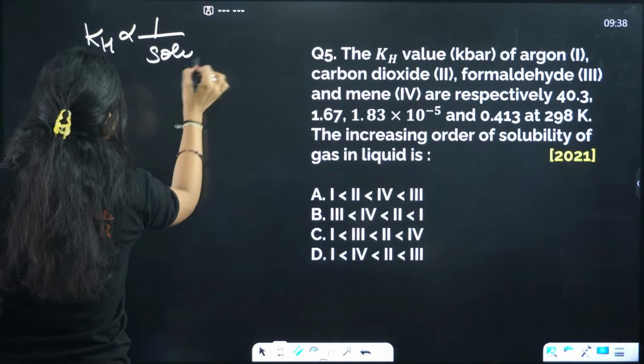Okay, can you explain option D in brief for the previous question? Hold on a second, which question? Okay. Easily liquefiable gases have lesser KH value. So what does that mean?